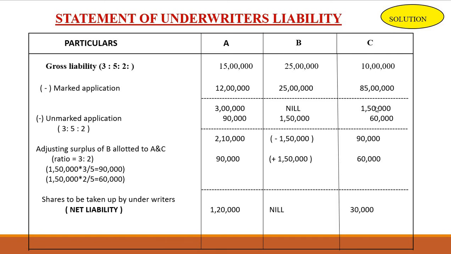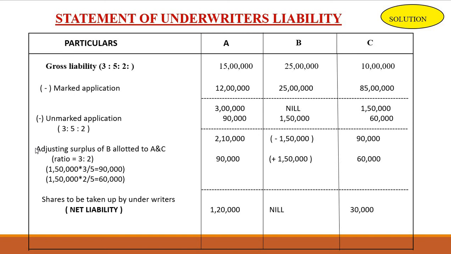Then C is 1,50,000 minus 60,000, we got 90,000 for C. Whenever we get surplus, the surplus is transferred to the others. Here the surplus amount is transferred to A and C. So we have to remove the surplus.